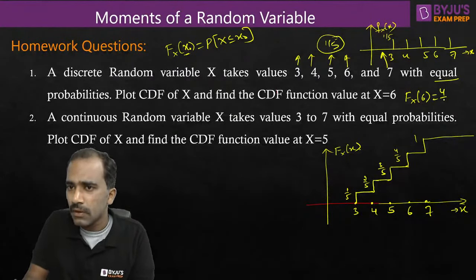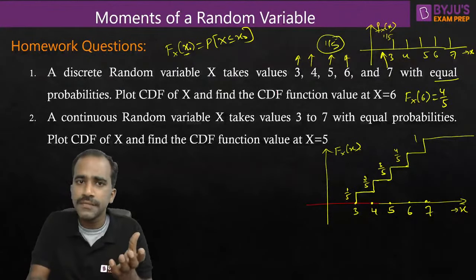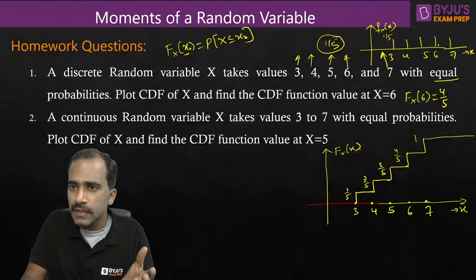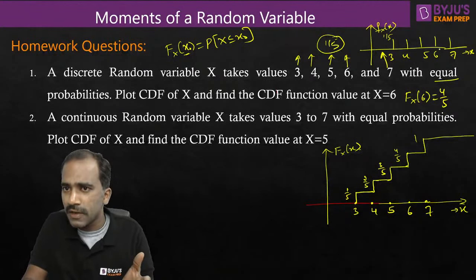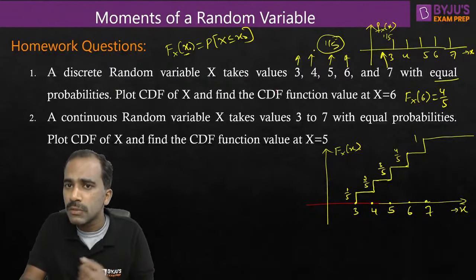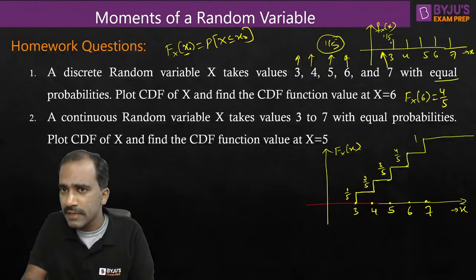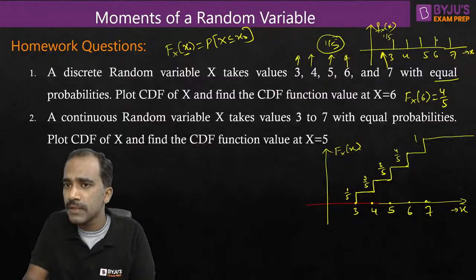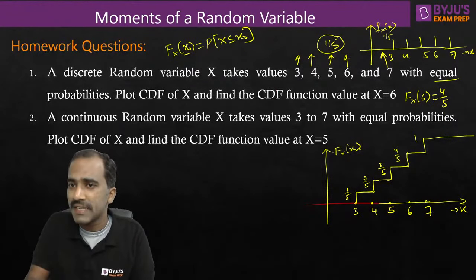That is one way. Or Fx of 6 means, what is the definition of this? Fx of 6 means probability that the random variable takes values less than or equal to 6. All these values of the random variable, we want the accumulated probability. So add up all the probabilities till 6, 6 included. There is no probability here. At 3 there is one probability, 1 by 5 plus 1 by 5 plus 1 by 5 plus 1 by 5. 4 1 by 5s to be added. So Fx of 6 is the probabilities of all the values of the random variable accumulated till 6. So all these 4 values added, it is 4 by 5. You can find that using CDF or PDF.